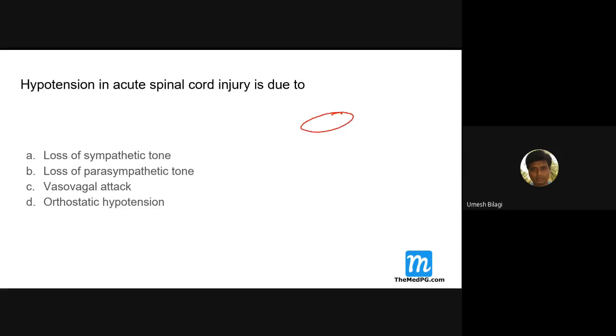This is the hypothalamus, and below the hypothalamus you have the pituitary gland. This hypothalamus is divided into ventromedial and posterolateral areas.